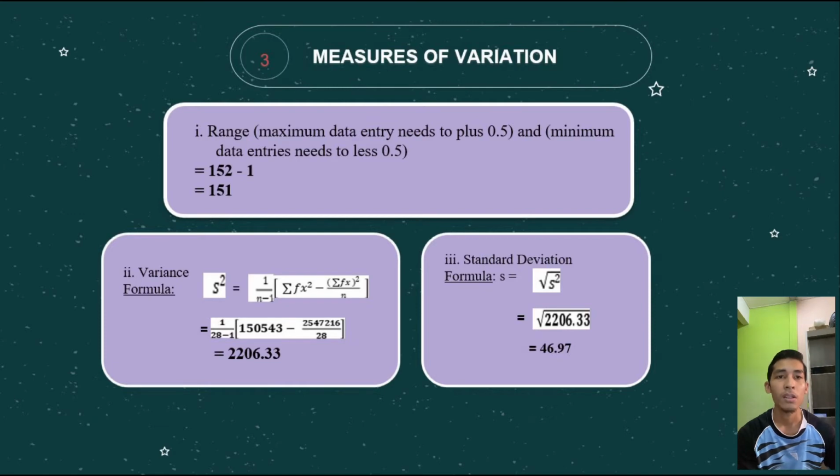2206.33. And the last method is standard deviation. Standard deviation is the measure of spread most employed in statistical practice when the mean is employed to calculate central tendency. We can conclude the sample standard deviation for the fertility rate is about 56.97. Thank you.